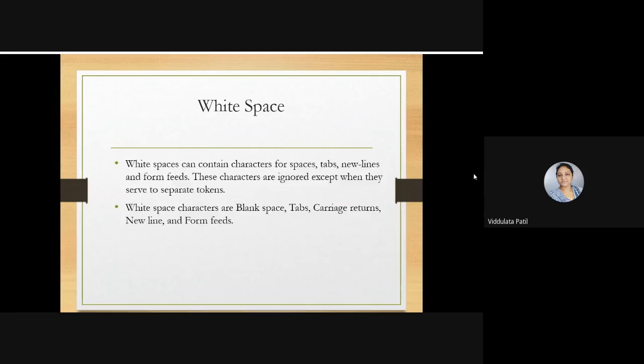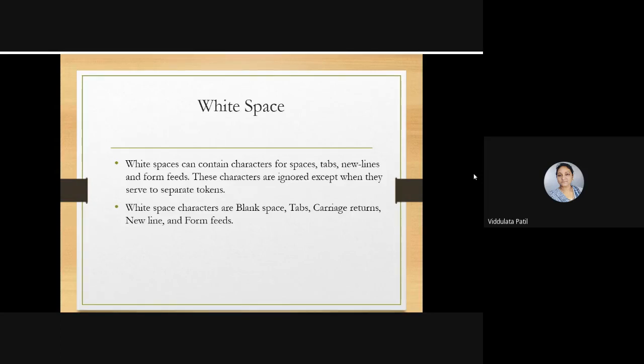Then white spaces. Okay, white spaces can contain characters for spaces, tabs, new lines, and form feeds. These characters are ignored except when they serve to separate tokens. So that means if there is a space, it will be ignored if it is not used to separate tokens.